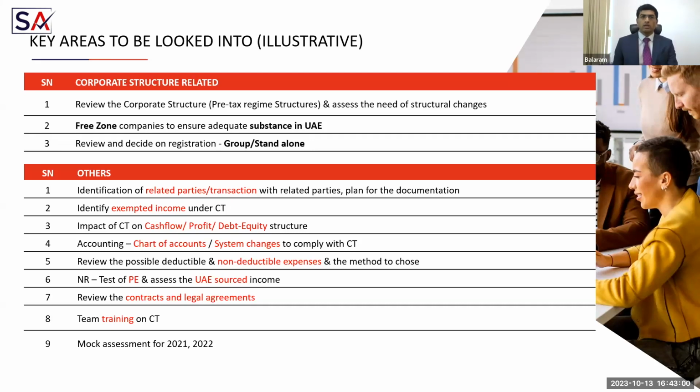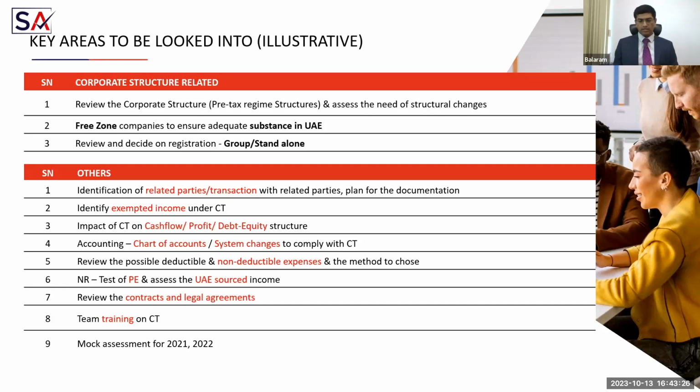Also review your group structure from the point of view of whether you want to treat any entity as standalone and not mix it as a group entity or tax group. Do you want to have more than one group so that you get a tax benefit within the purview of the corporate tax law? You can plan with this.